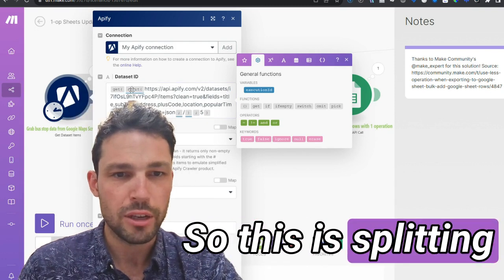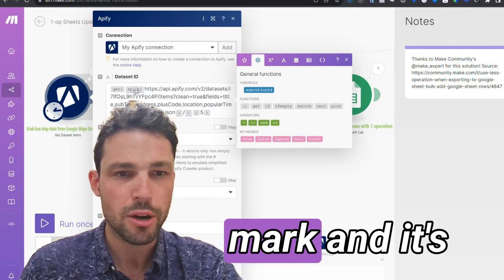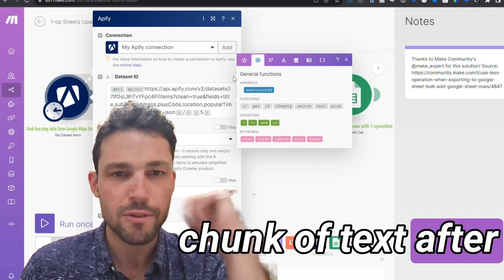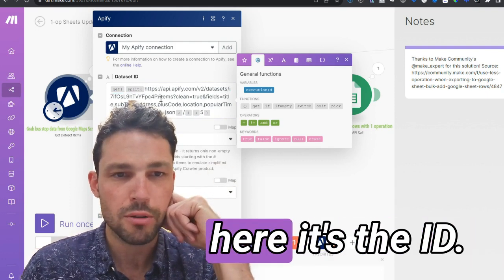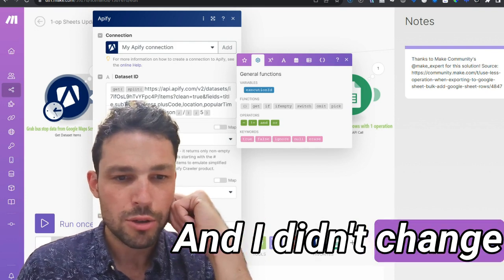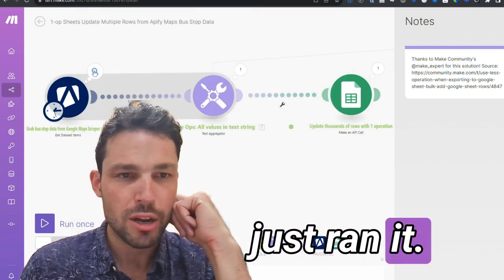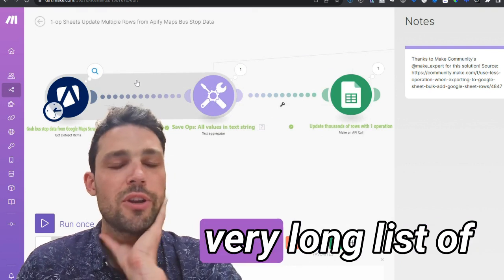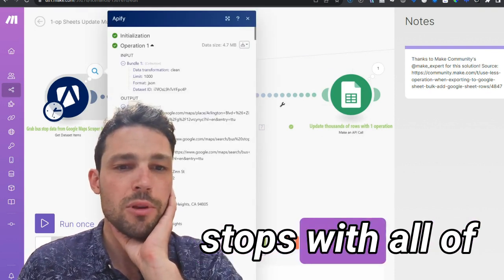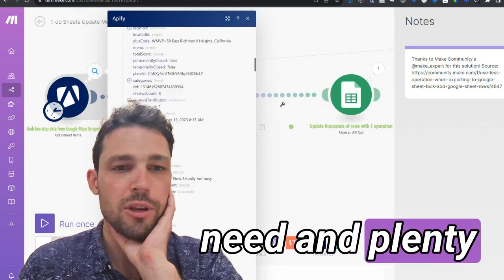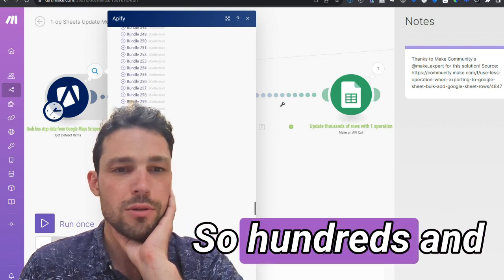So this is splitting this at every slash mark, and it's getting the fifth chunk of text after the slash, which is this part right here. It's the ID. And I didn't change anything else but this module, just ran it. And what it's going to output is this very long list of bus stops with all of the data that we need and plenty of the data that we do not need. So hundreds and hundreds of them.